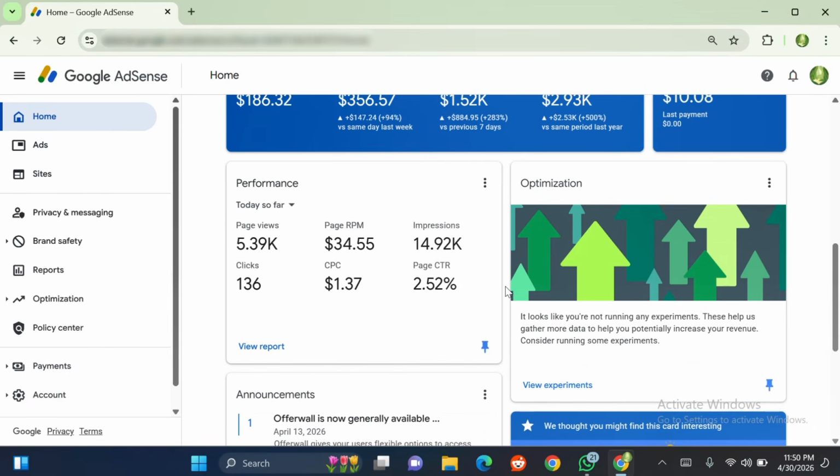And over here in the performance, you can see that the CPC of this account is very high. Normally working with the arbitrage method, it's rare for it to get this high CPC. Okay, but in this strategy I combine my arbitrage method with my loading method. If you have been on this channel for a while, you notice that I work with two strategies, which is the automation method, which is my loading method, and an arbitrage method.